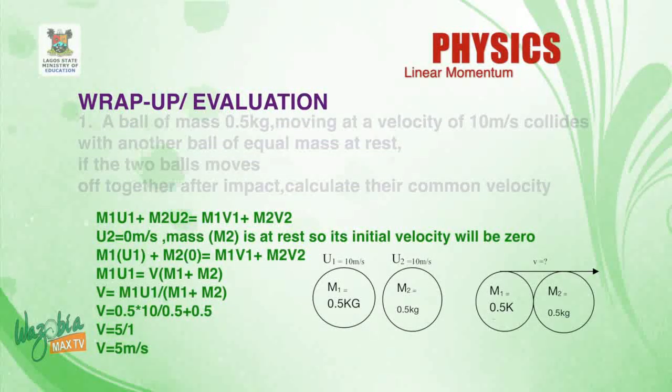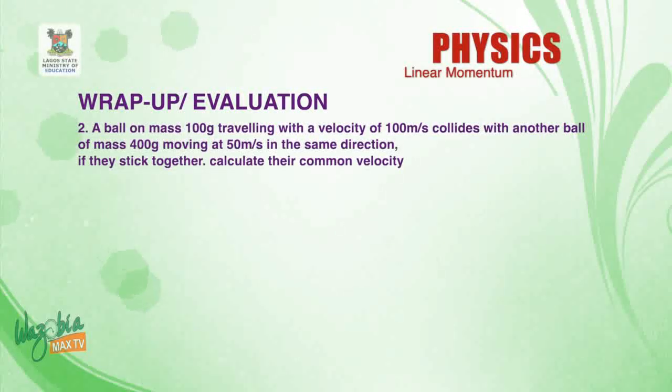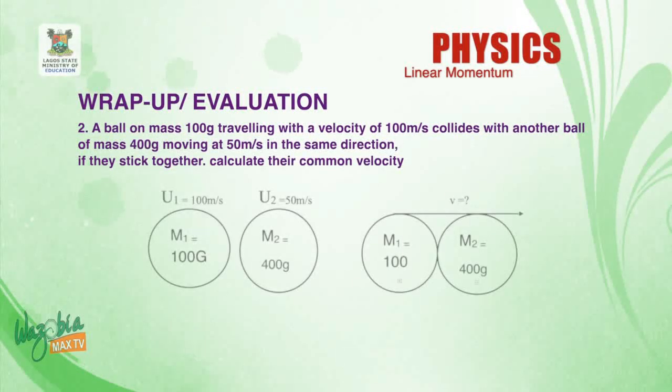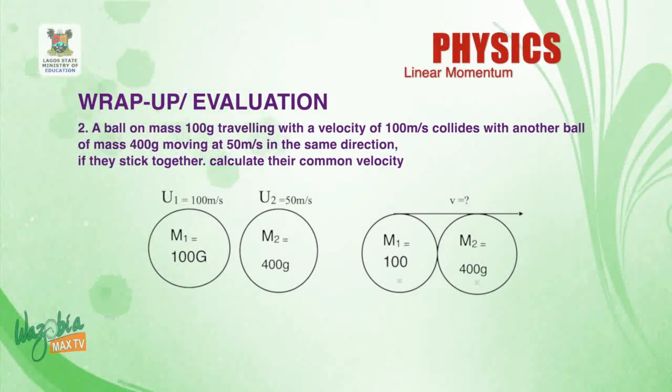So let's look at another example. A ball of mass 100 gram traveling with a velocity of 100 meter per second collides with another ball of mass 400 gram moving at 50 meter per second in the same direction. If they stick together, calculate their common velocity.